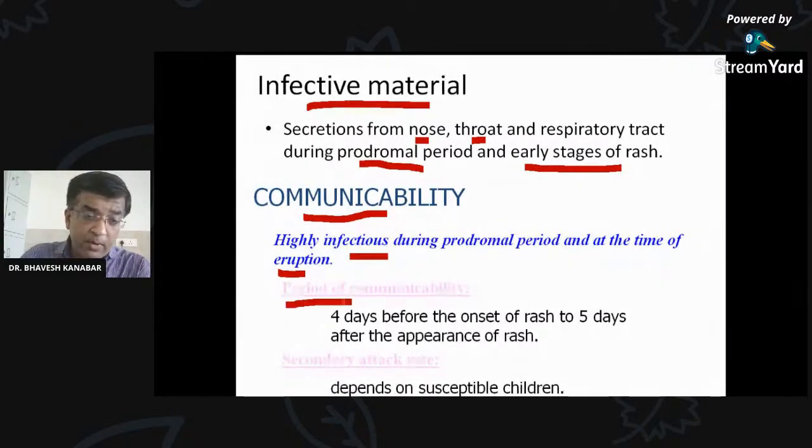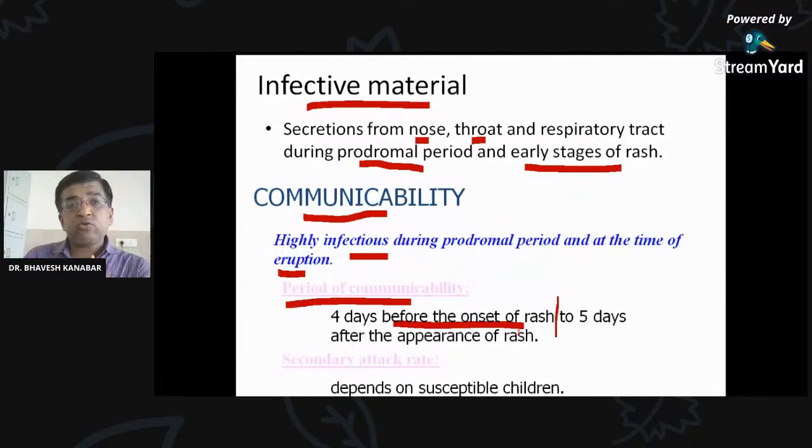Period of communicability means the period during which this disease can be spread from one person to another. So 4 days before the onset of the rash. Suppose I have measles and I develop a rash today, so I may be transmitting infection from 4 days before today.